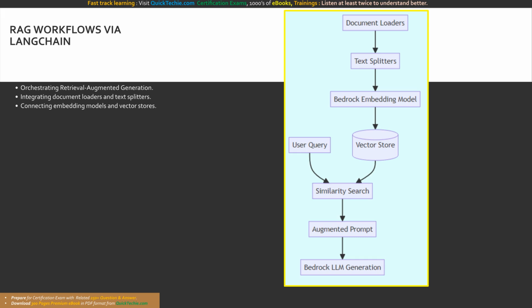This is the comprehensive RAG orchestration flow. Document loaders feed text splitters, generating chunks converted by the Bedrock embedding model into a vector store. A user query triggers a similarity search, constructing an augmented prompt that drives the final Bedrock LLM generation.